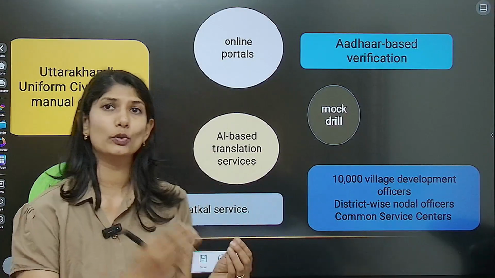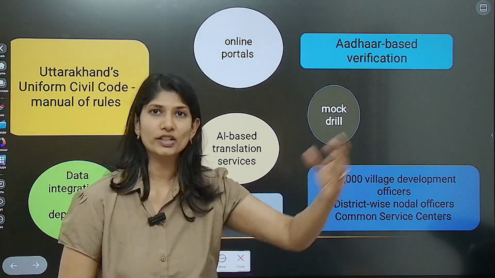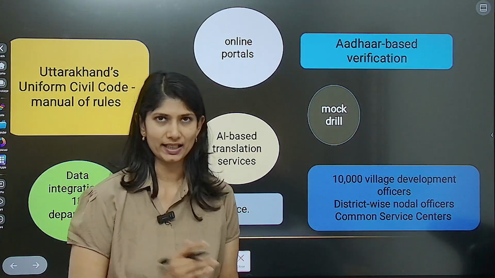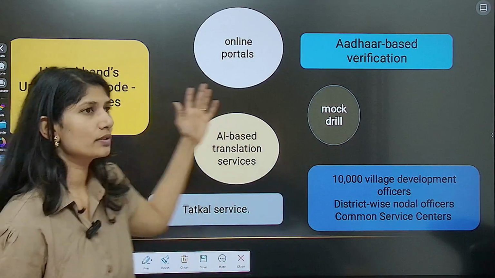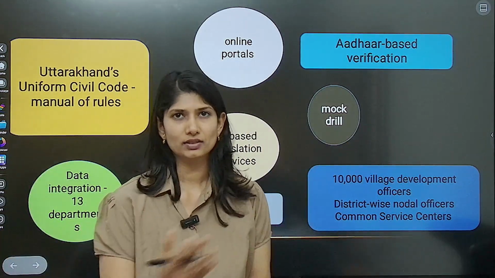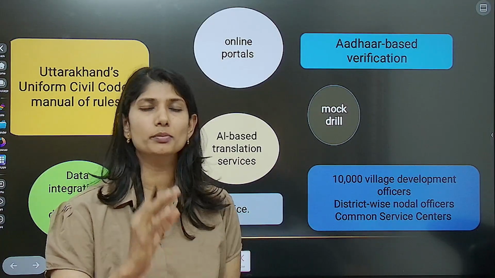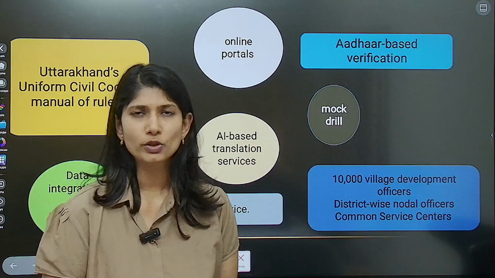They thought they would roll out the scheme for the 24th foundation day of the state, but because of the training of the staff, they had to delay it. So once the rules are all said and done, the UCC website, the training, everything is going on. Once it rolls out, Uttarakhand will become the first state to implement the Uniform Civil Code.